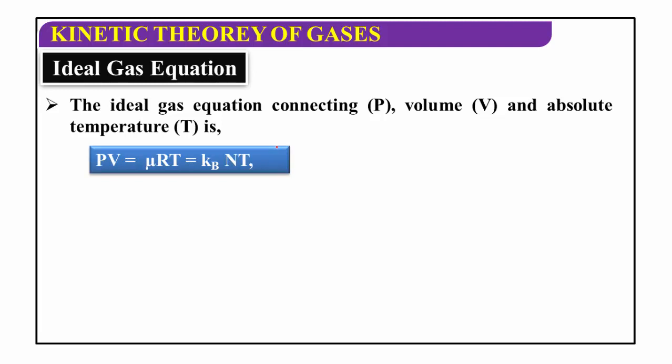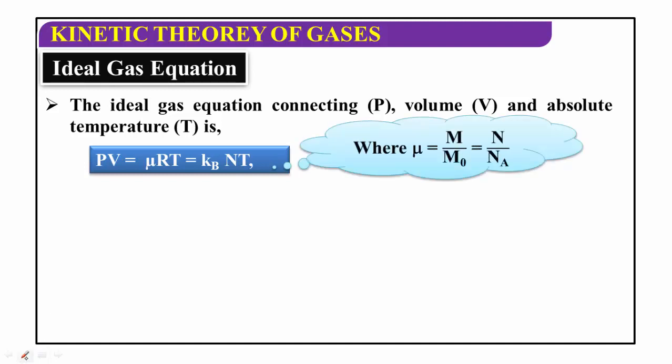That is also called Boltzmann constant. Here, PV is equal to mu RT, we say. Pressure, volume, the gas constant and temperature. The ideal gas equation connects the pressure P, volume V and absolute temperature T. Here mu is a constant.